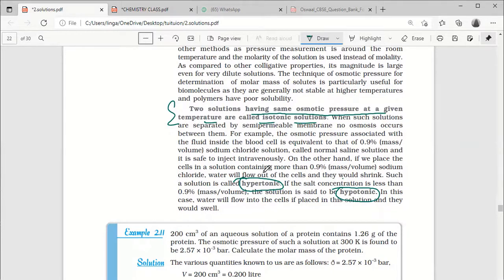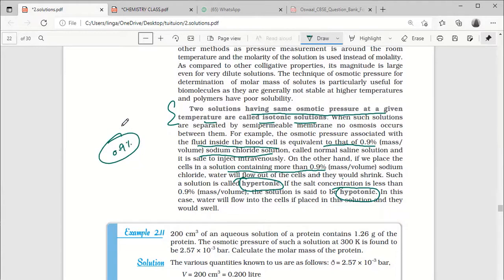If the concentration of the solution contains more than 0.9%. Why am I taking 0.9%? Because in the cell, the fluid inside the blood cell is equivalent to a 0.9% mass by volume sodium chloride solution. See, your cell is there, 0.9% NaCl is there.